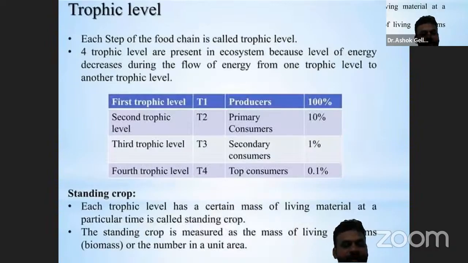Next one is the trophic levels. Position of an organism in the food chain, and ranges from a value of primary producers to marine mammals. Four trophic levels are present in an ecosystem because the level of energy decreases during the flow of energy from one trophic level to another trophic level. The standing crop: each trophic level has a certain mass of living material at a particular time, called standing crop.